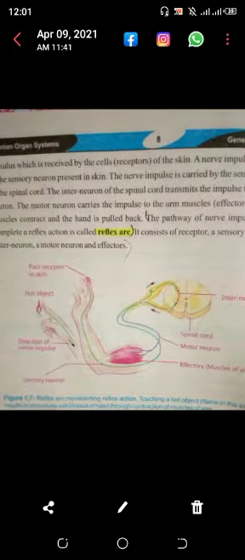Students, I am going to describe this picture 1.7. In this picture, the temperature of the hot object is the stimulus which is received by the cells of the skin. Then a nerve impulse is created in the sensory neuron present in the skin. The nerve impulse is carried by the sensory neurons to the spinal cord.